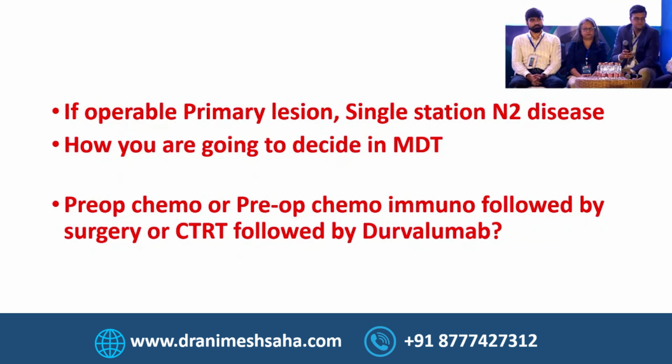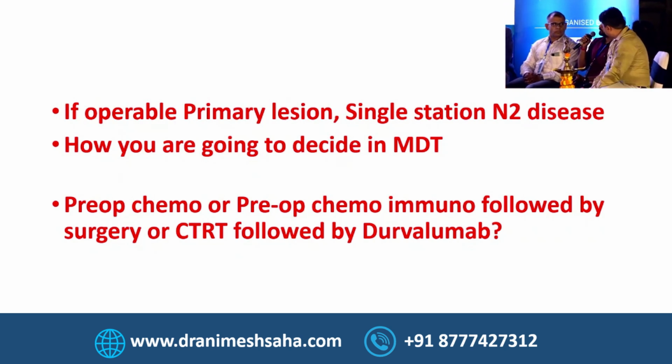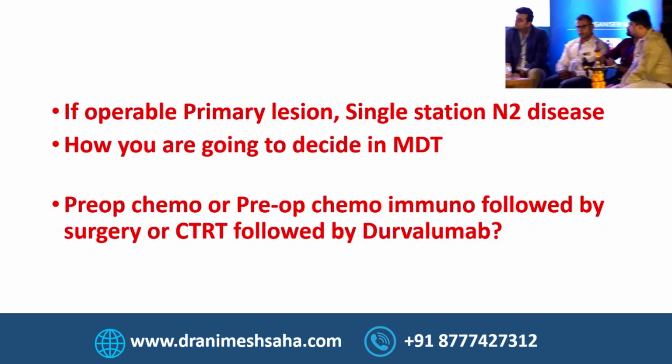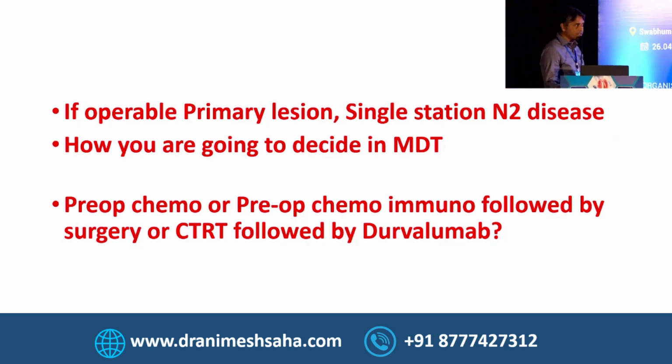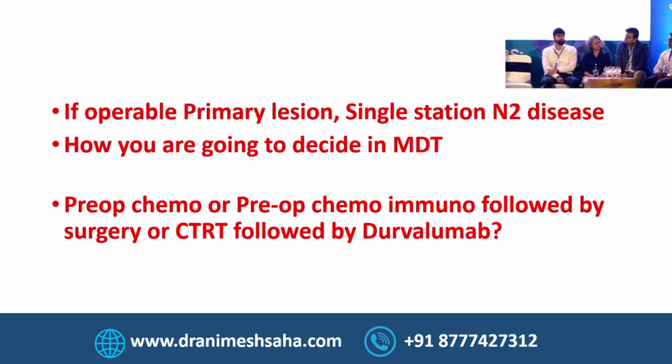From the Med Onc side, any difference in opinion? No, sir, I'll give some sort of preoperative chemoradiation, chemo plus immunotherapy. If it then downstages the disease, then surgery will be better, sir. So even now there is data from the 1B resectable disease where you are going for pre-op chemo immuno followed by surgery. Yes, sir. And from the Rad Onc side, any opinion regarding whether you will jump into CTRT or go for the same kind of protocol, like pre-op chemo immuno followed by surgery, or after surgery itself? If it is resectable disease, I will prefer surgery. Primary surgery. Okay.